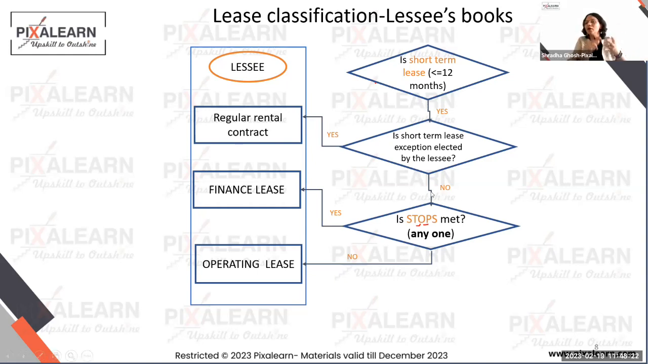If any of S, T, O, P, S is applicable, you're going to treat it like a finance lease from the lessee's perspective. If none of them are applicable, then you're going to treat it like an operating lease.